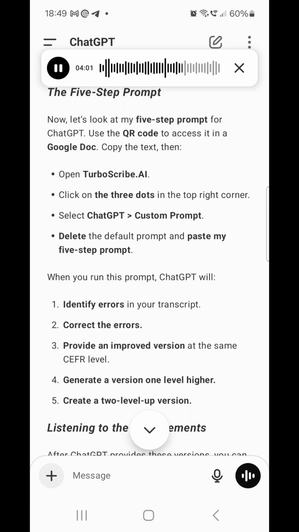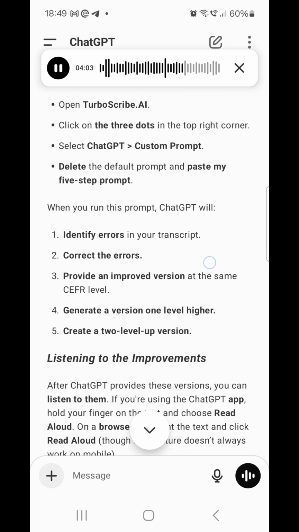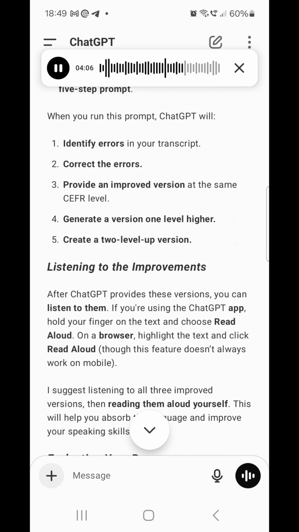When you run this prompt, ChatGPT will 1. Identify errors in your transcript. 2. Correct the errors. 3. Provide an improved version at the same CEFR level. 4. Generate a version 1 level higher. 5. Create a 2-level up version.